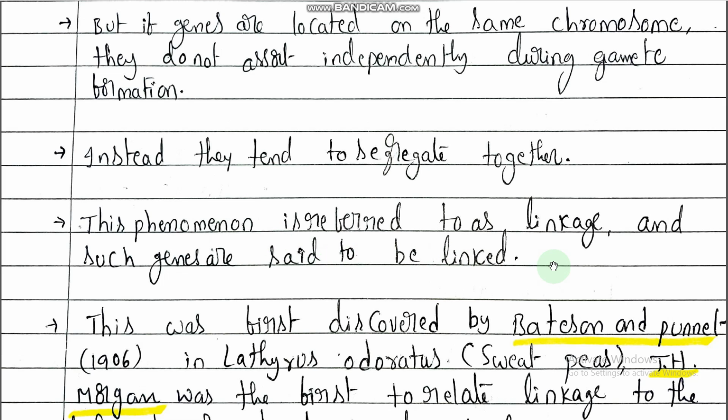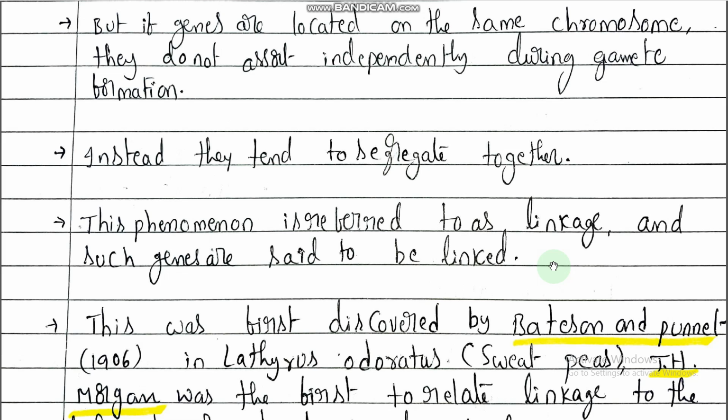There is a connection. Whenever genes are present on the same chromosome, very nearby, such genes are called linked genes. That phenomenon is called linkage.